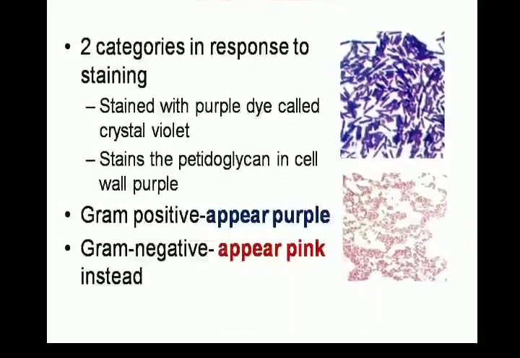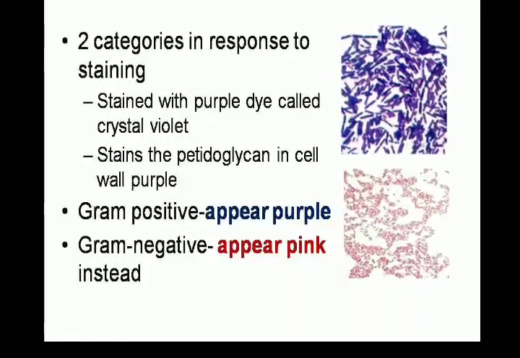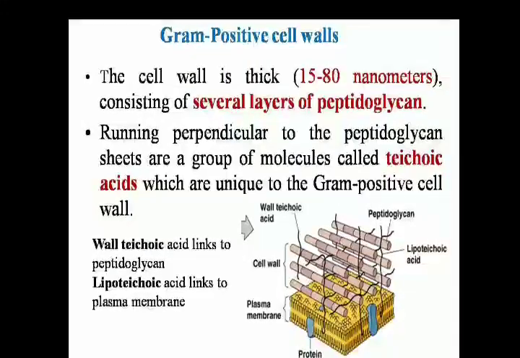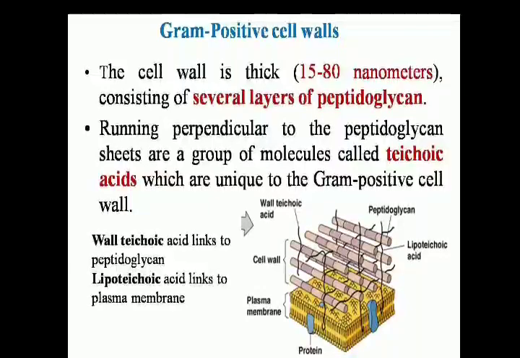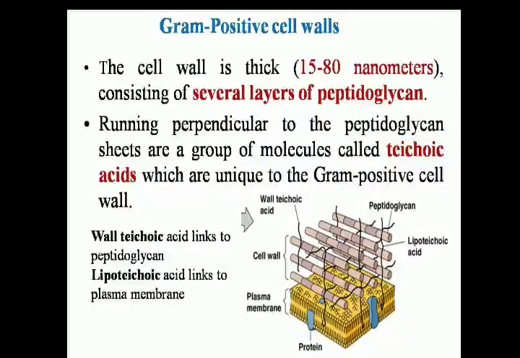So why are these differences observed? It is due to the differences in their cell wall. The gram positive cell wall is very thick. It is 15 to 80 nanometers, and is made up of several layers of peptidoglycan.